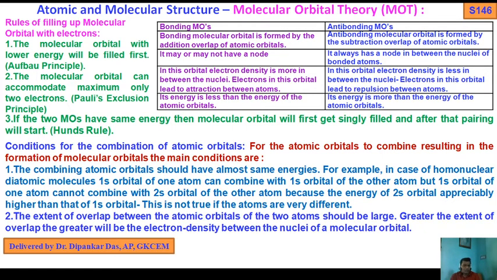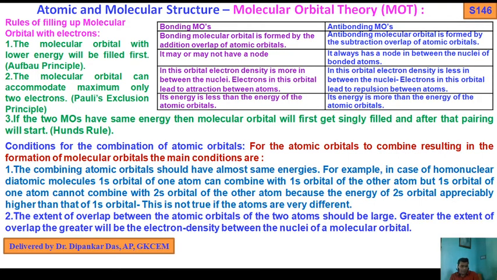Condition 2 is the extent of overlap between the atomic orbitals. The extent of overlap between the atomic orbitals of two atoms should be large. Greater the extent of overlap, greater will be the electron density between the nuclei of the molecular orbital.